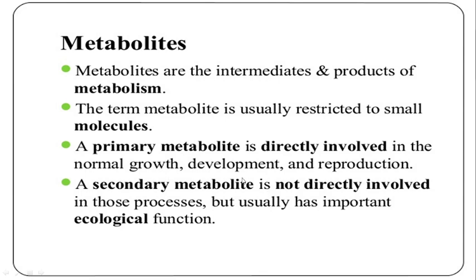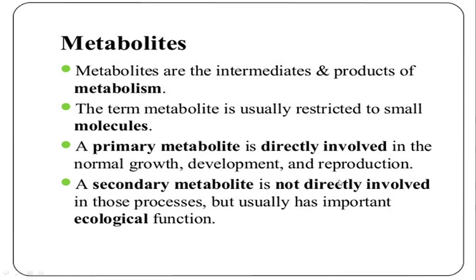A primary metabolite is directly involved in normal growth, development and reproduction. So the main function of a primary metabolite is normal growth and development of the plant, and it is also helpful in the reproduction process. Whereas a secondary metabolite is not directly involved in those processes, but usually has important ecological function.